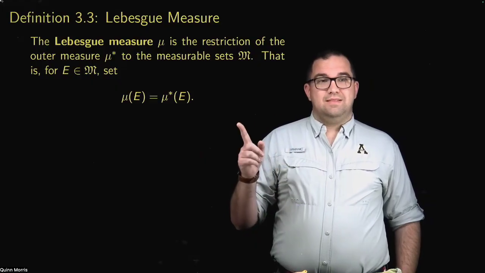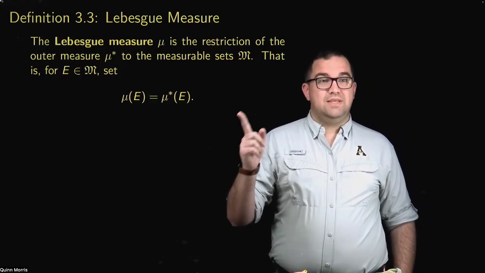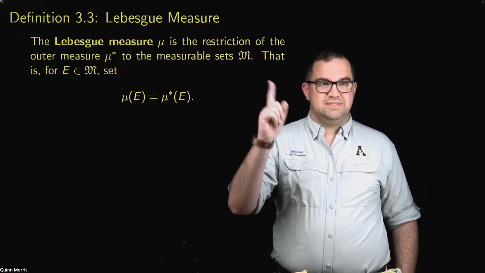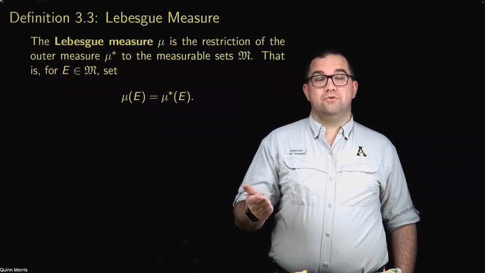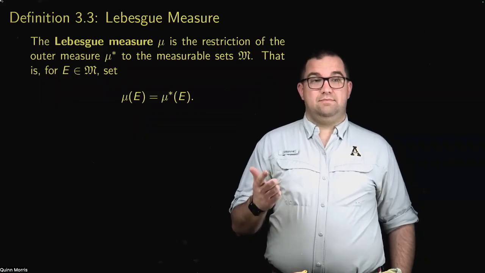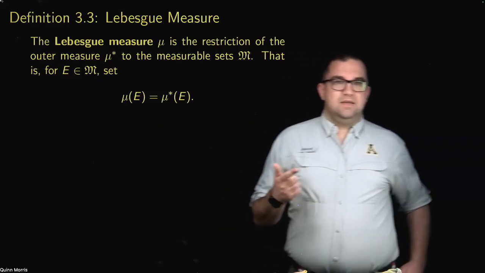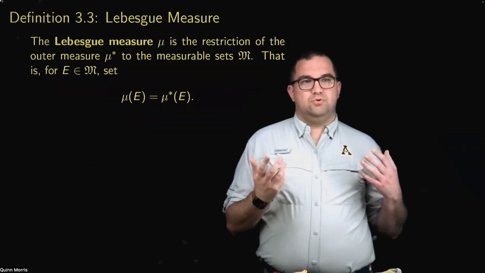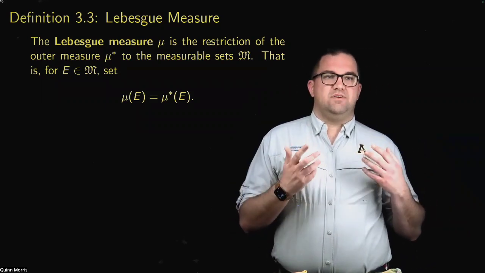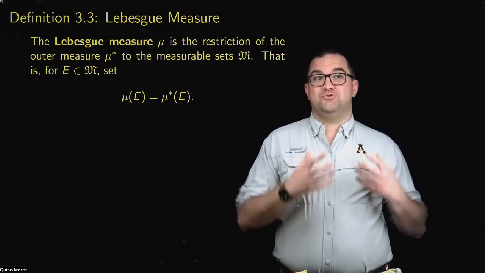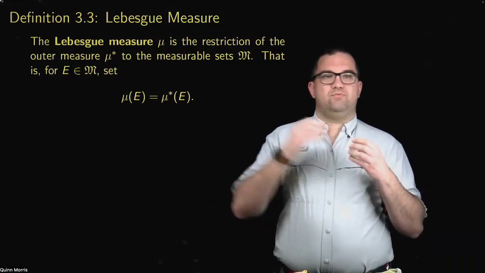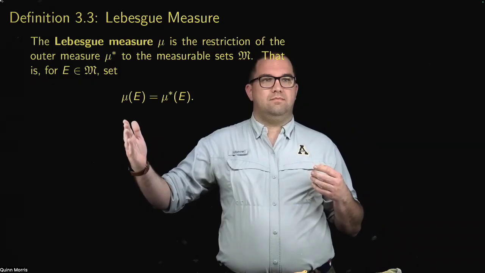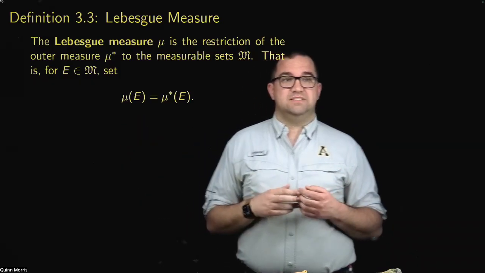It turns out that if we restrict ourselves only to the measurable sets, the ones that satisfy that Carathéodory condition, then we will be able to recover countable additivity. So in some ways, the Lebesgue measurable sets are the subsets of R where the outer measure is well behaved. And when the outer measure is well behaved, we just call that the Lebesgue measure of this set.